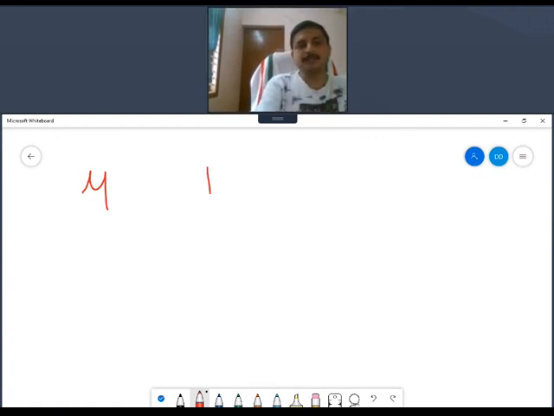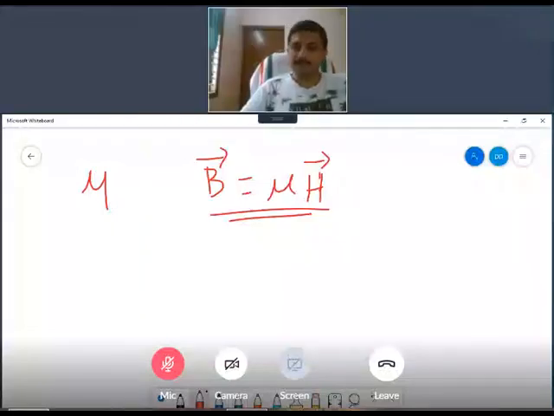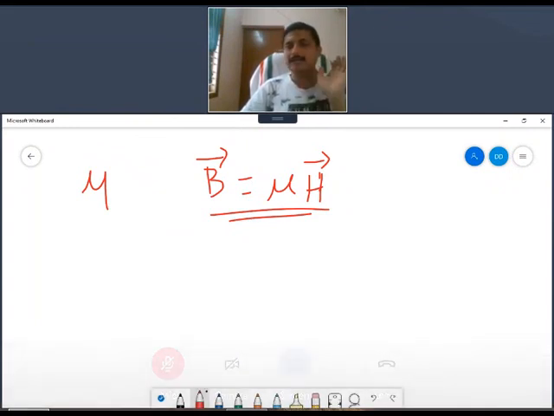So the relation can be written as B vector is equal to mu times H vector. Now, similar to epsilon, which is epsilon naught into epsilon r, where epsilon naught is absolute permittivity and epsilon r is relative permittivity, and epsilon naught is a constant value 8.854 into 10 power minus 12, and epsilon r depends upon the medium.